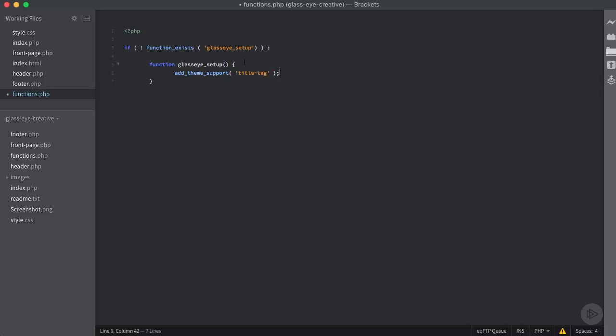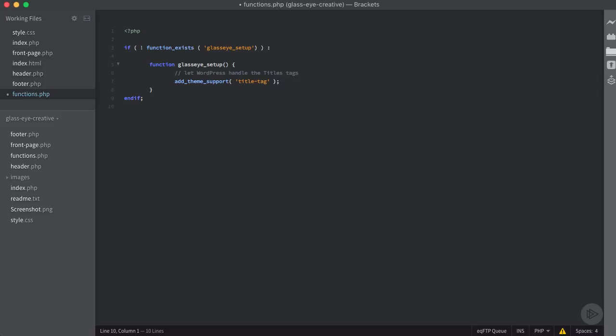and then a semicolon. And then right here, I'm just going to add a comment so you remember what this is for. So we're going to say, let WordPress handle the title tags. So it's going to generate them for us. And if you wanted to add additional support for post formats, or if you want to add HTML5 theme support, so WordPress will add some HTML5 elements for you, then we would want to add that here. But we're going to keep this simple for now since we're just learning, and we're just going to add support for a title tag. And since we started an if statement, we want to end our if statement.